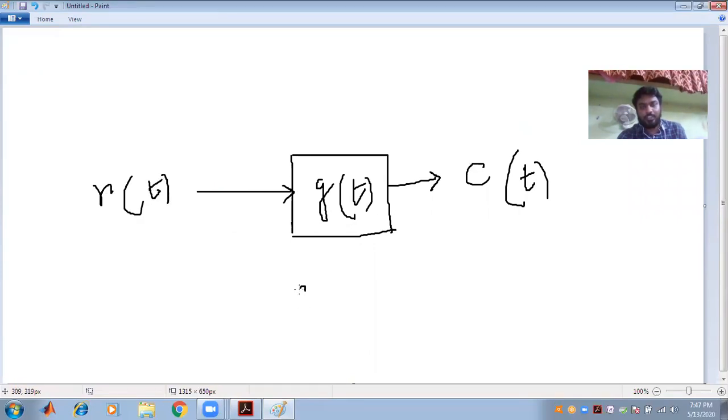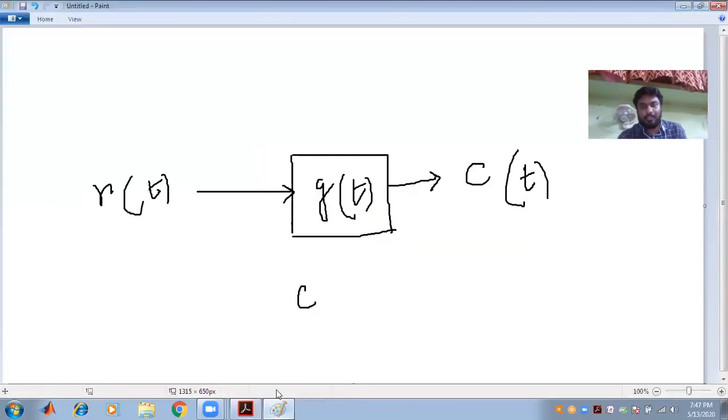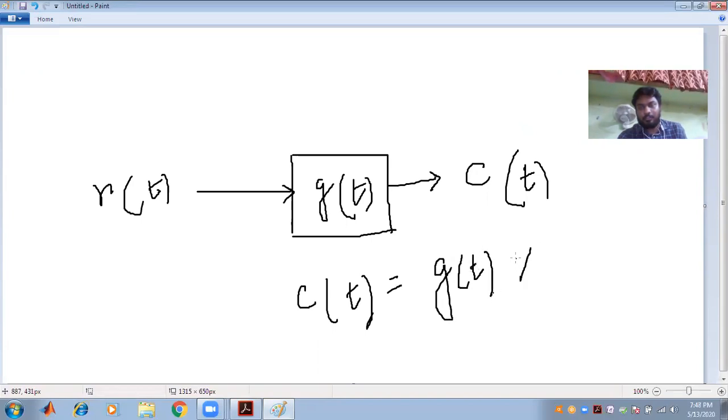So the output c(t) is nothing but the convolution of g(t) and r(t). Okay, so this is generally known as the output in the time domain.